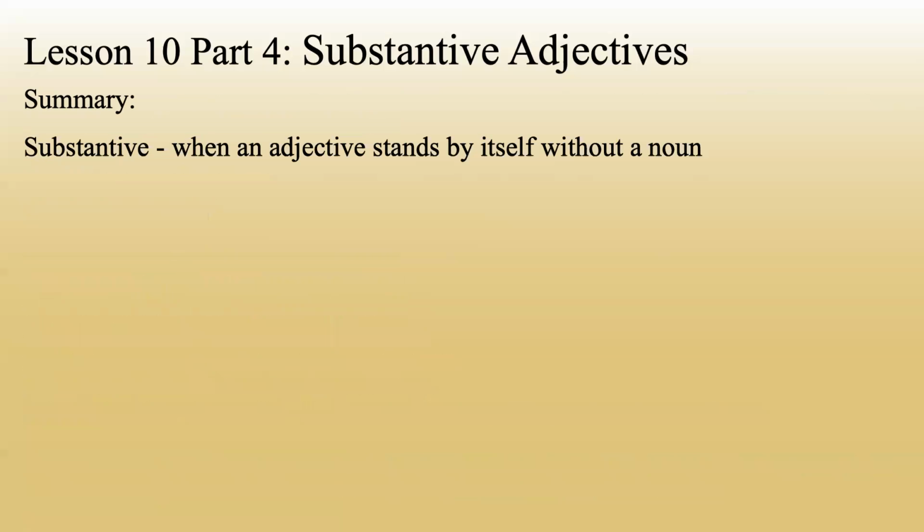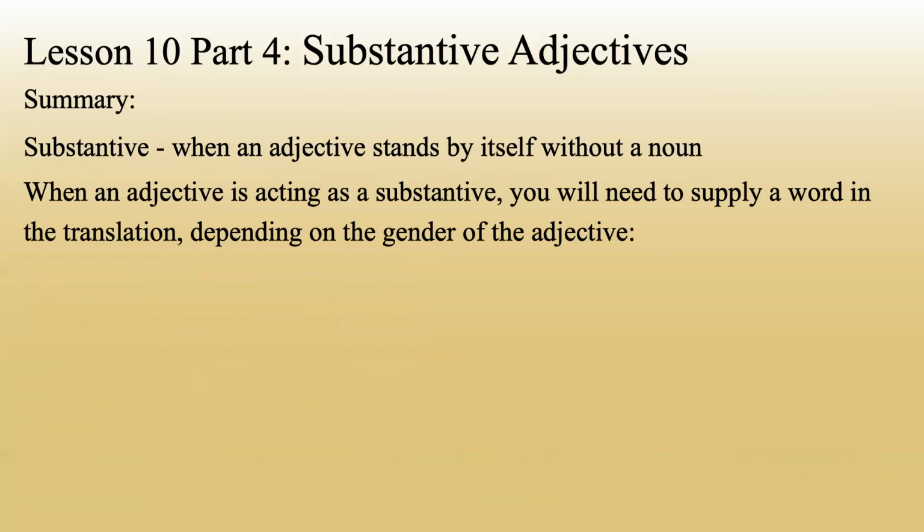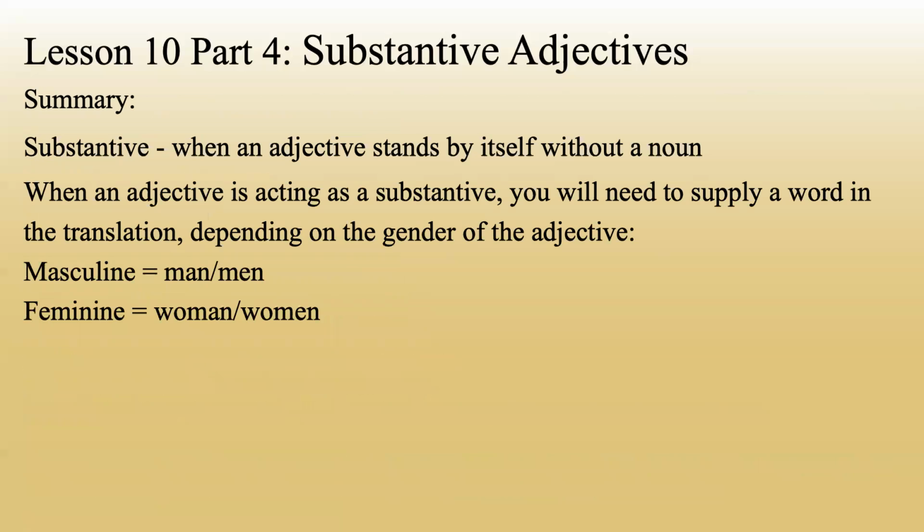Summary. Substantive is when an adjective stands by itself without a noun. When an adjective is acting as a substantive, you will need to supply a word in the translation depending on the gender of the adjective. So if it's masculine, supply man or men. If it's feminine, supply woman or women. If it's neuter, supply thing or things.